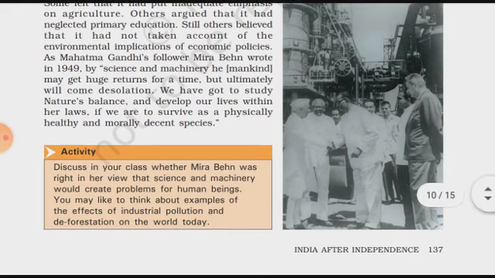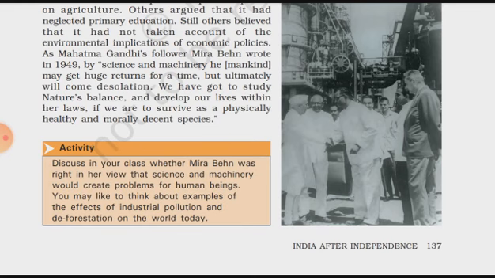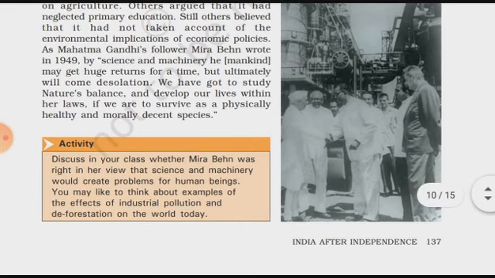Then, as Mahatma Gandhi's follower Mirabai wrote in 1949, by science and machinery, mankind may get huge return for a time. One of the followers of Mahatma Gandhi, Mirabai, wrote a book called Science and Machinery.